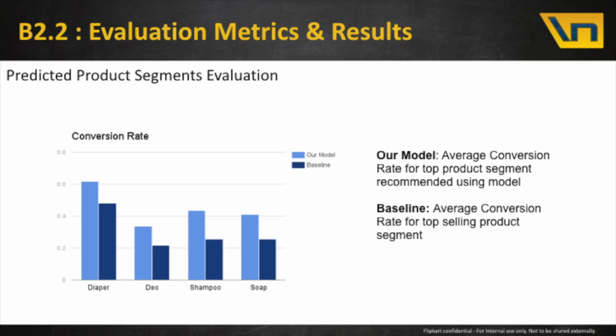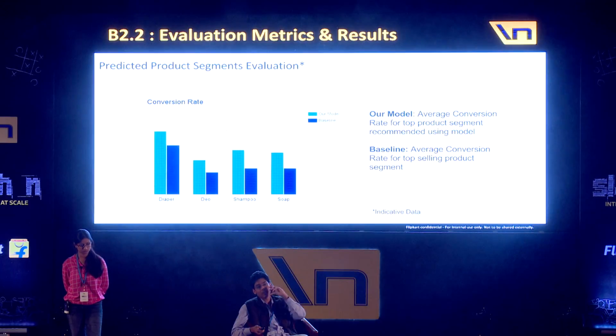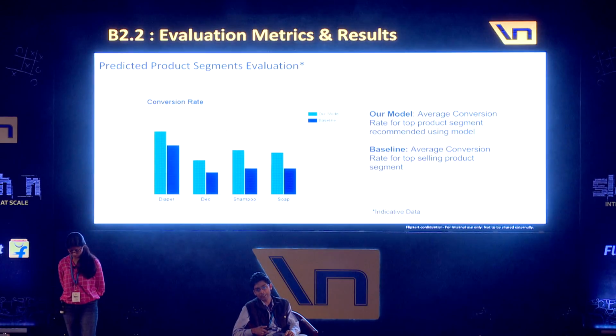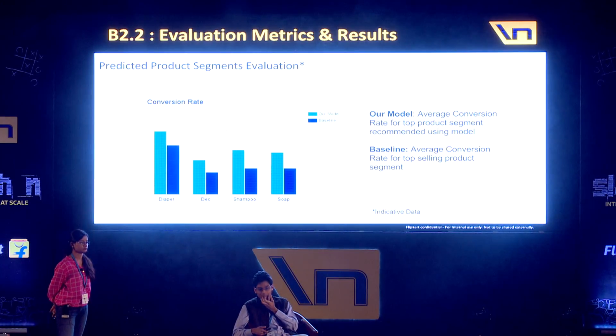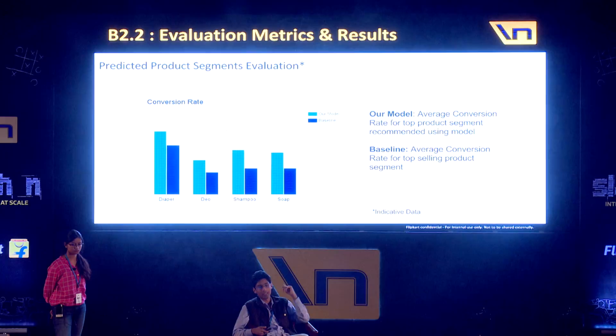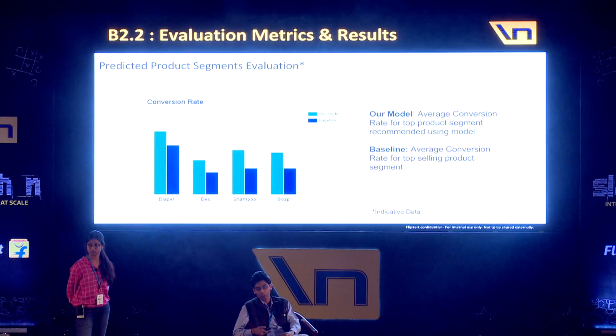Yeah. So now we'll come to the evaluation of the second tier. In the second tier, we wanted to predict the top selling product segment, and see how well we do instead of recommending the most popular one. Here, the metric that we use is conversion rate. What conversion rate indicates is how often the model prediction leads to a purchase. Here, our model is represented in light blue, and the baseline, which is giving the top product segment, is in dark blue. We see that our model performs better than the baseline, where we just recommend blindly the most popular segment for the category. So these are the graphs.